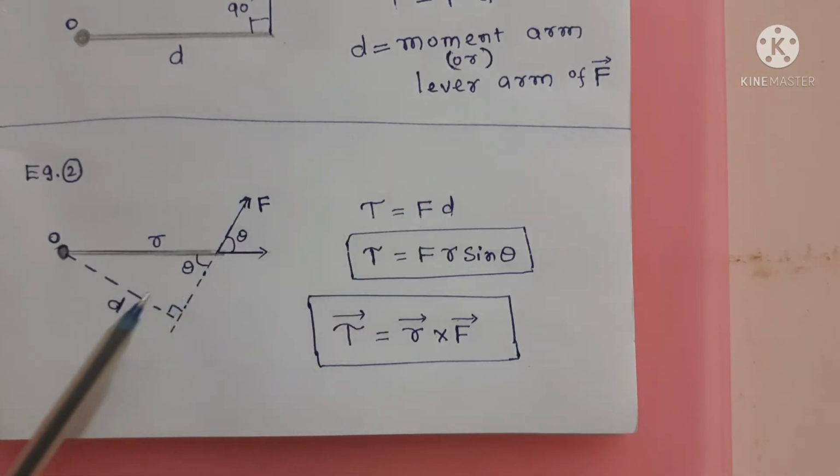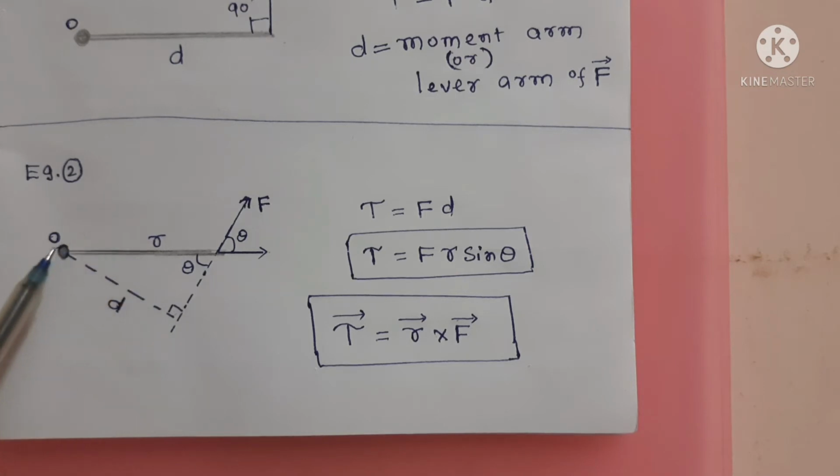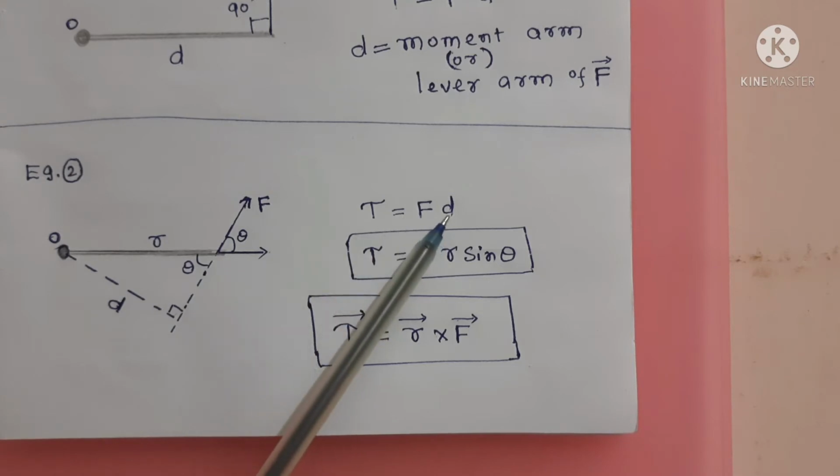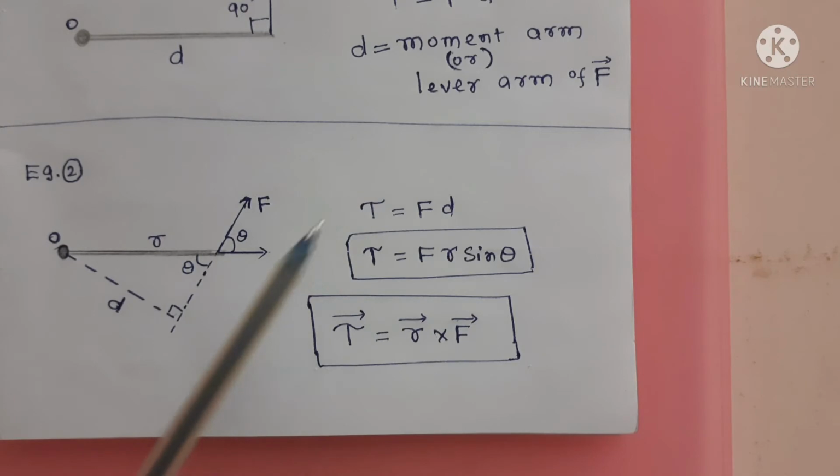F into D. But from this triangle, you see this triangle? Right angle triangle. This is 90 degrees. So this is R, the hypotenuse. This is theta. So this is the opposite side. So D equal to R sin theta. So torque equal to F R sin theta.